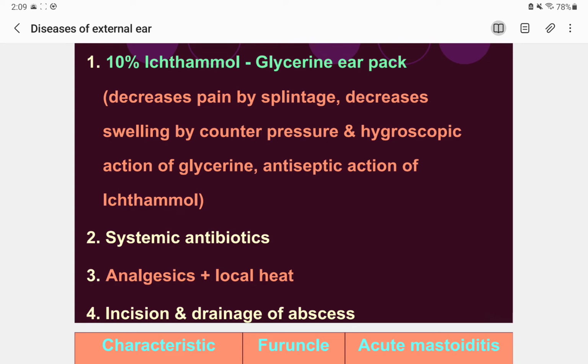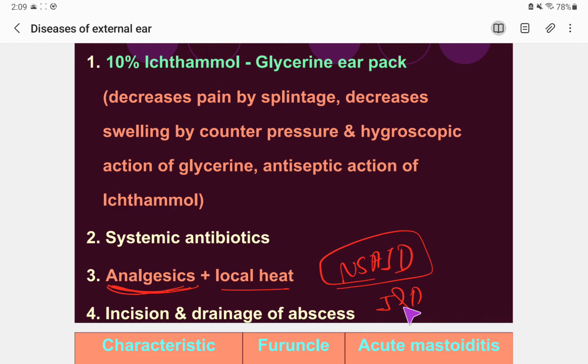So the patient should be advised that you can always apply heat, a warm compression with a hot water bottle or a hot water bag or anything like that. Local heat can be applied. Analgesics can also be given, paracetamol, or any kind of NSAIDs that is locally available and cheap. And incision and drainage, I&D, can always be done.